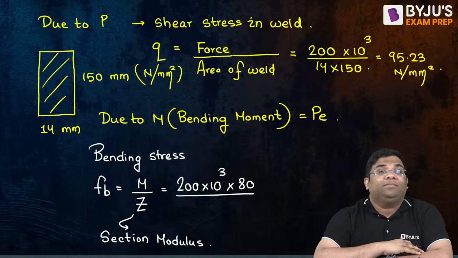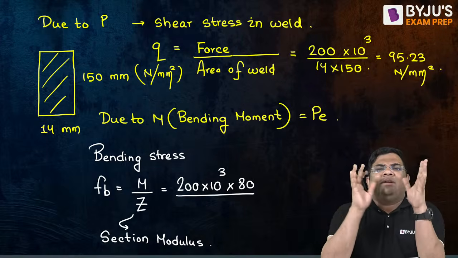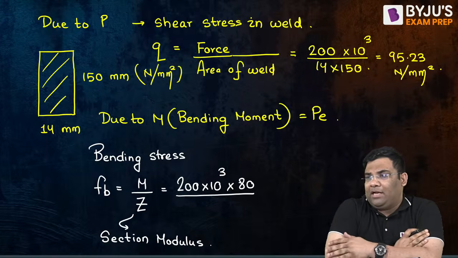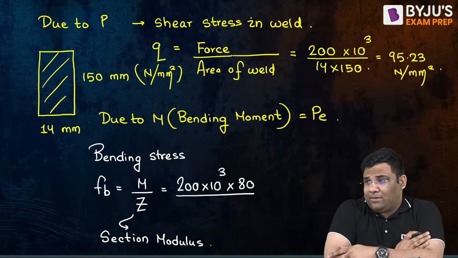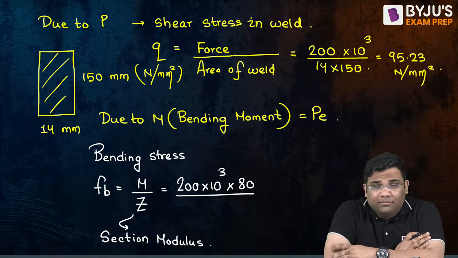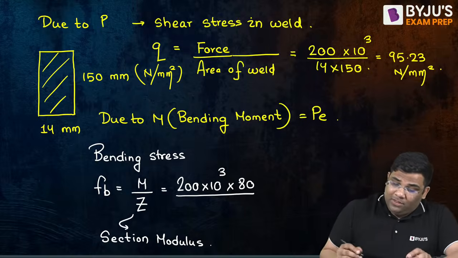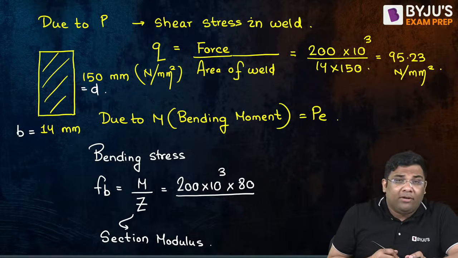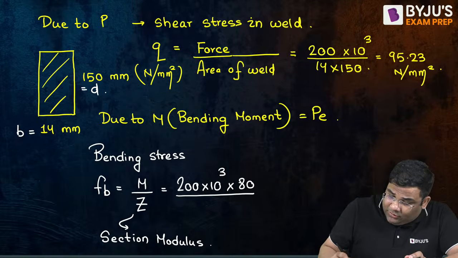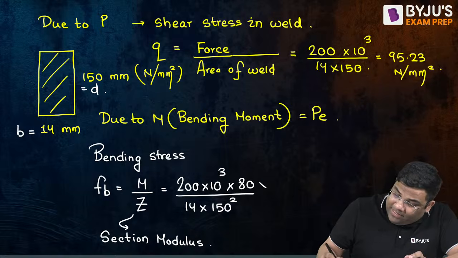Please write in the comment section. For a rectangular area, what is the section modulus equation? Can you tell me? For rectangular, what is the section modulus equation from strength of material? BD square by 6, very good. So this is the B and this is the D, simple. So BD square by 6, where B is 14 and D is 150.